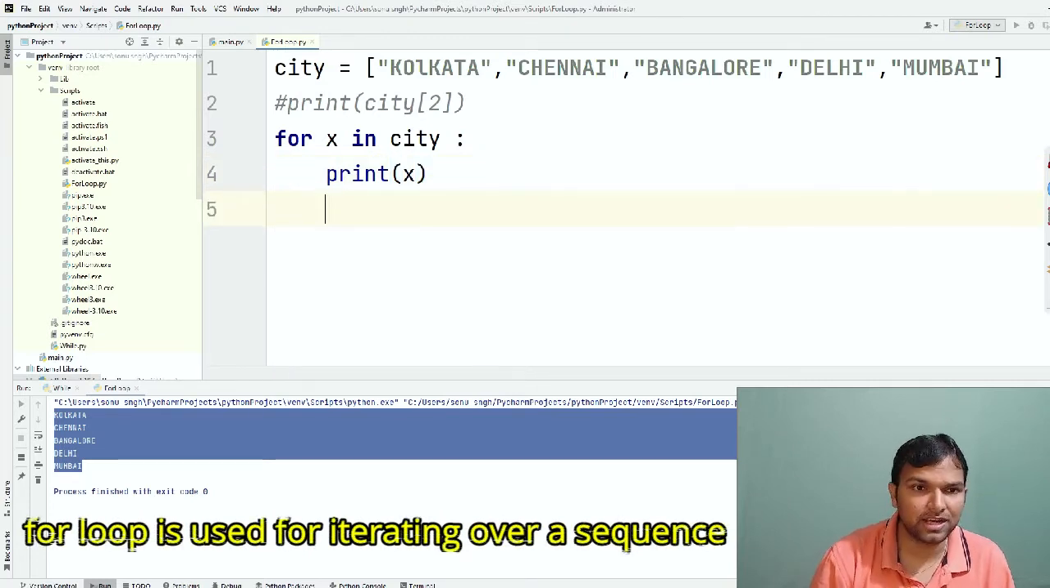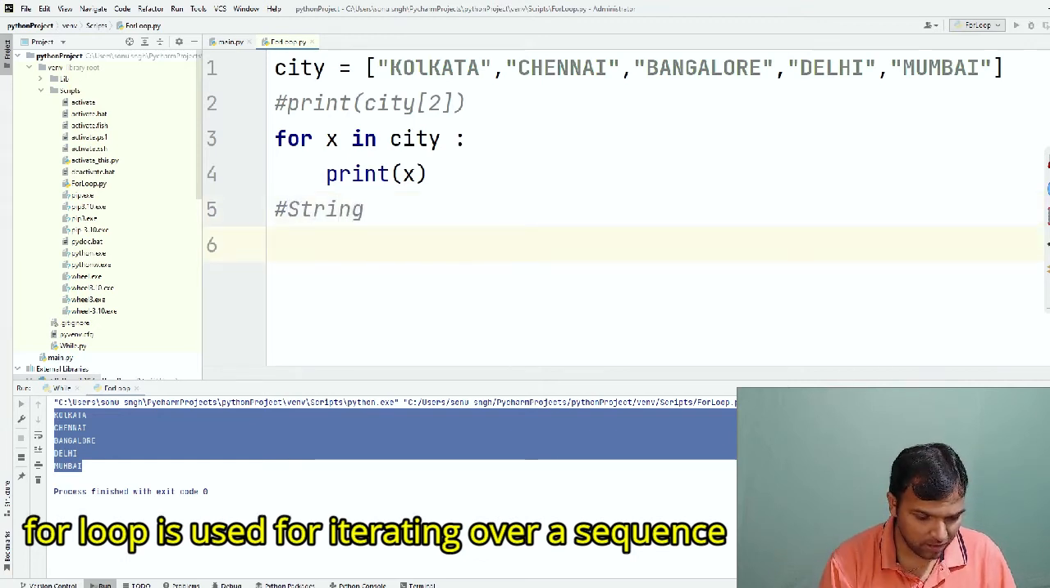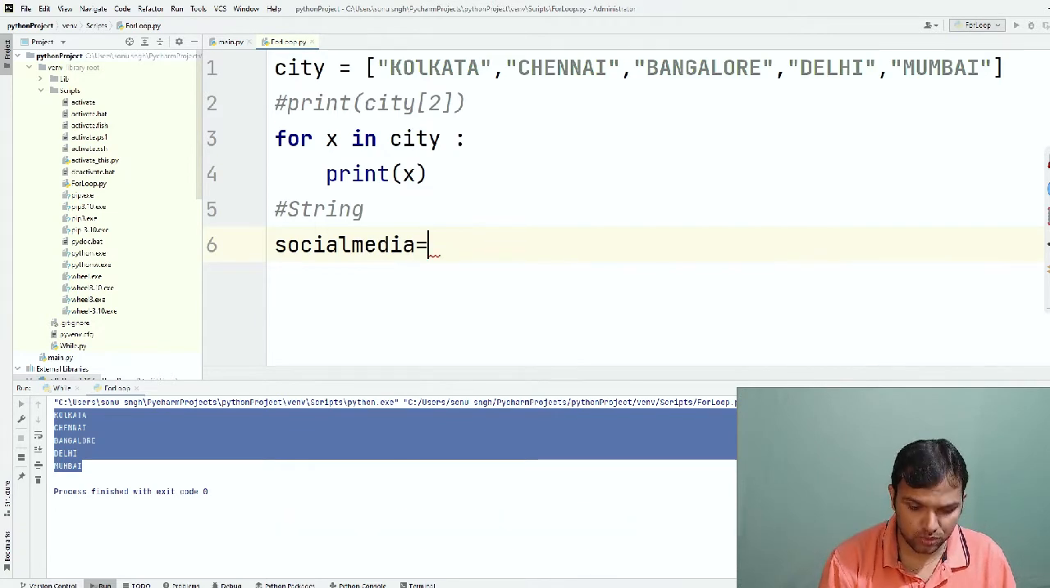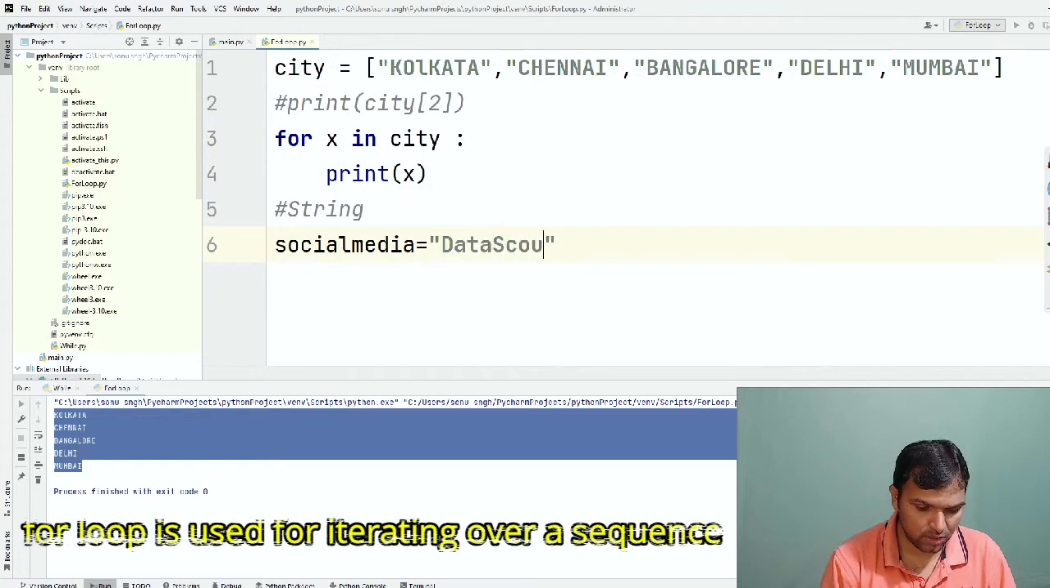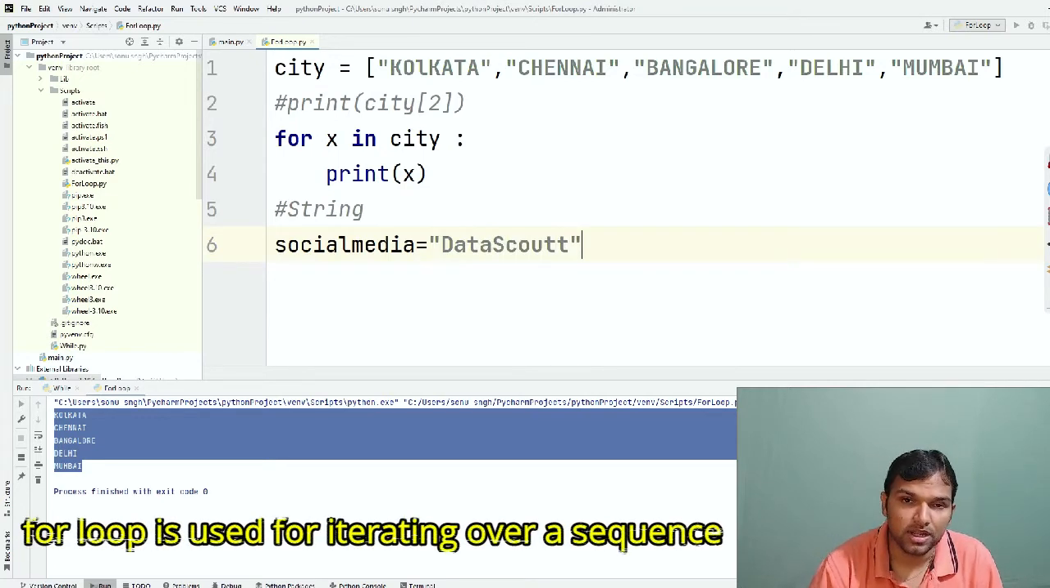Our next question that will come to your mind is, can we do it for a string? Let's say that we have a string called social media equal to Data Scout. This is the string for which we have to do the iterations now.